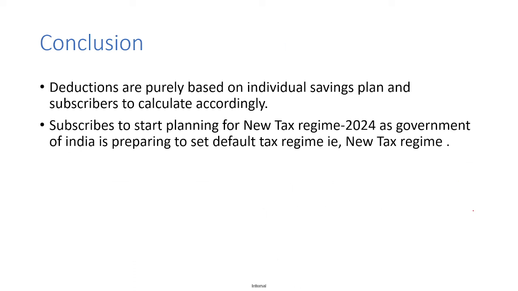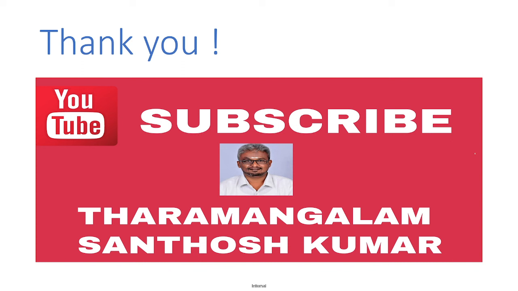So now this is the conclusion, subscribers. The deductions I mentioned, 3,27,400 as the ideal deduction, are purely based on individual savings plans, and you have to calculate accordingly. So subscribers, start planning for the new tax regime in 2024, as the Government of India is preparing to set the new tax regime as the default. So please prepare for opting for the new tax regime, as the government has this strategy or vision to move forward to the new tax regime.